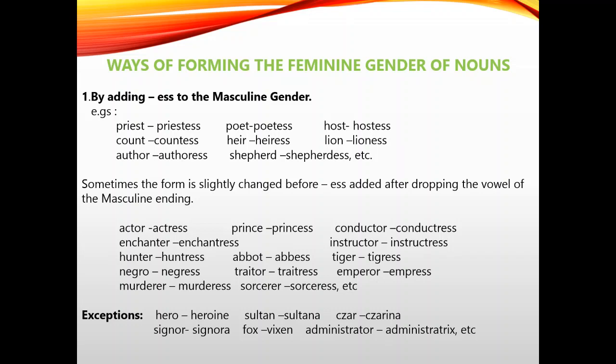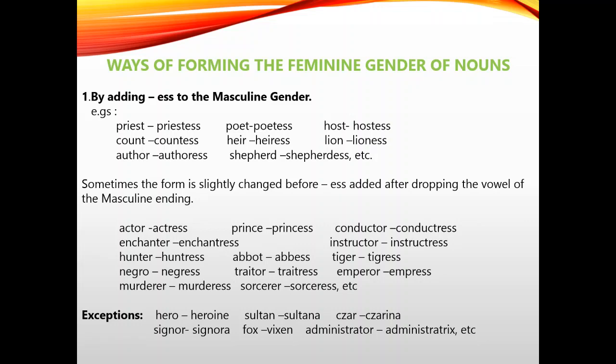Prince, princess, conductor, conductress, enchanter, enchantress, instructor, instructress, hunter, huntress, abbot, abbess, tiger, tigress, negro, negress, traitor, traitress, emperor, empress, murderer, murderess, sorcerer, sorceress, etc. In this way, we have seen how by adding ess they change into feminine gender.